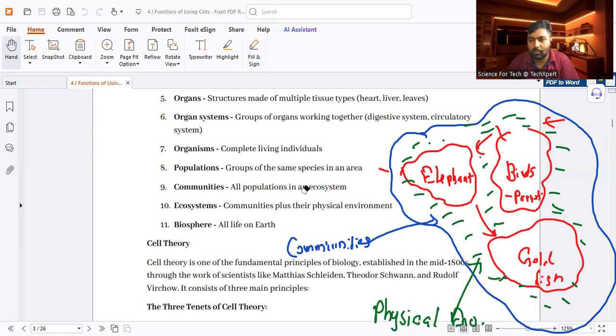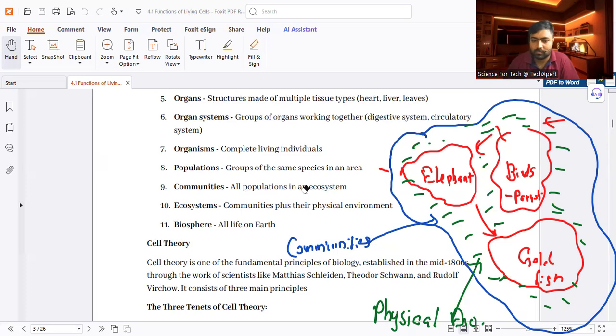Understood? We are also in a biosphere because we are a kind of animal and we have a physical environment. So we are in a separate ecosystem. Different kinds of ecosystems collectively form a biosphere.